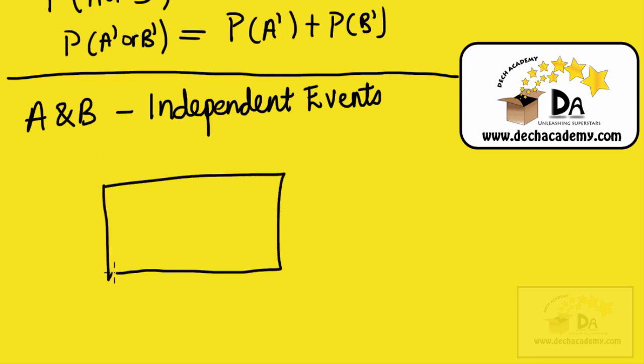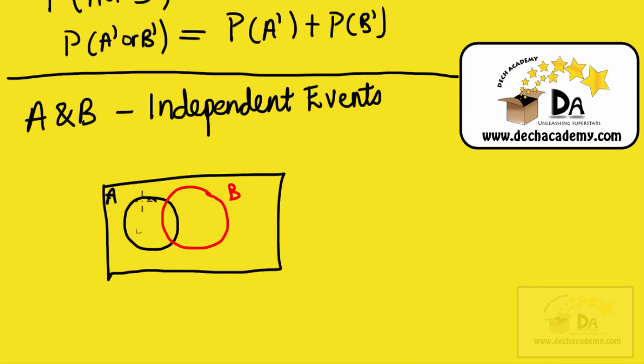So say this is a sample space, and you have event A here and event B here. This is event A, and this second circle is event B. I'm going to use a different color to represent that. So this is event B with the red circle, and this is event A. Within the black circle, all possible outcomes associated with event A are present. Within the red circle, all possible outcomes associated with event B are also present.